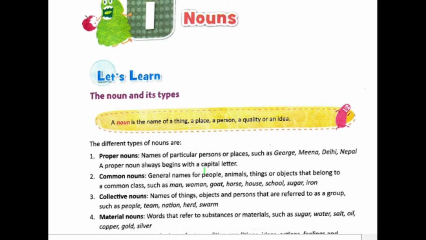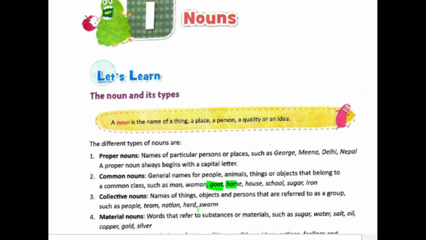Examples of common nouns are man and woman. When I say man, I am referring to a group of animals, or we can say, yes, human beings are animals. They have similar attributes, similar qualities. Men have similar qualities that distinguish them from other animals. The same thing goes for horse or goat or whatever.